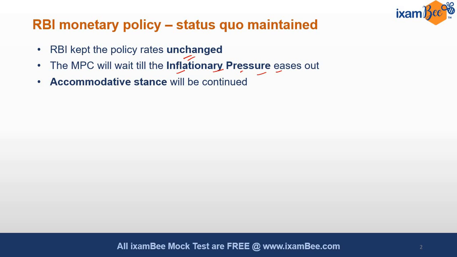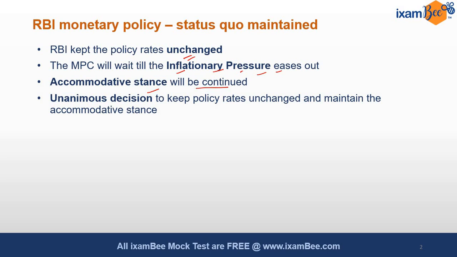Then accommodative stance will be continued. Need to understand it very well. मतलब क्या है accommodative stance का? In my last video I have explained again. In summary, I am saying accommodative means RBI is going to accommodate more policy cut if that is required. So that is a signal for future.